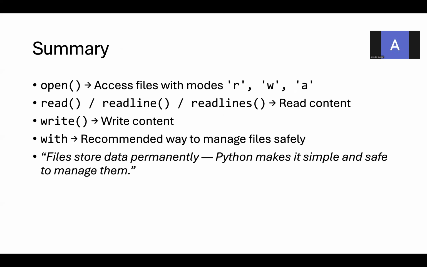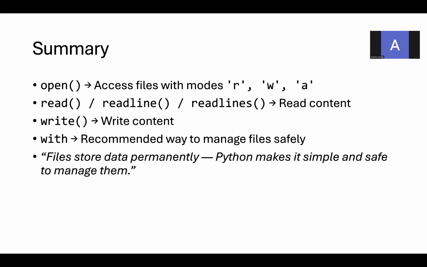So open is the method to access the file in the read, write or append mode. Using the open method only, you are going to access the file in the local system using the read, write or append mode. Using the read method, you either read line or read lines, you are going to read the content of the file. Using the write, you are going to write some content into the file. Using the with, it's the recommended way to manage the file safely.